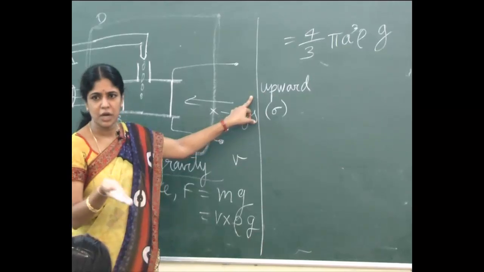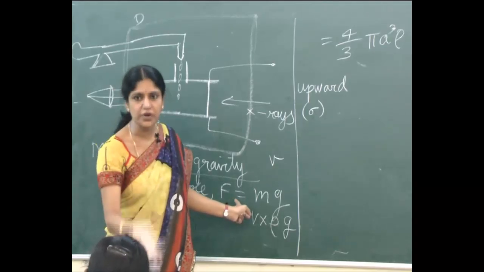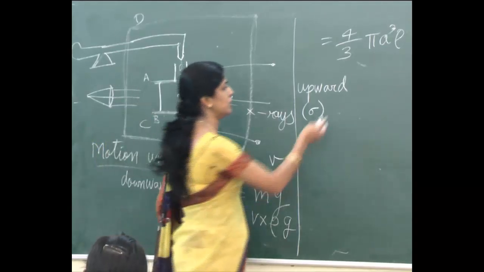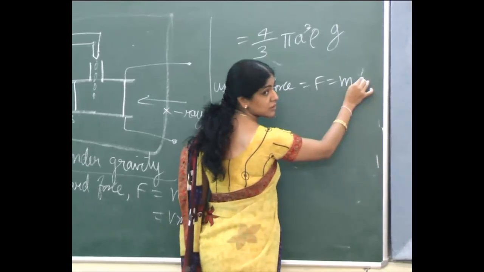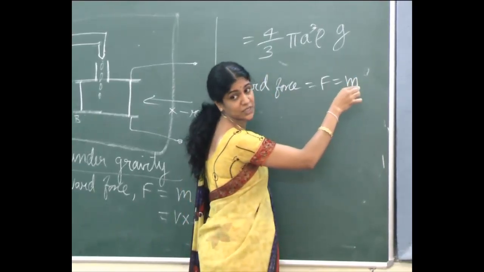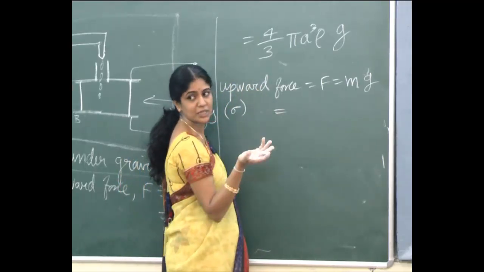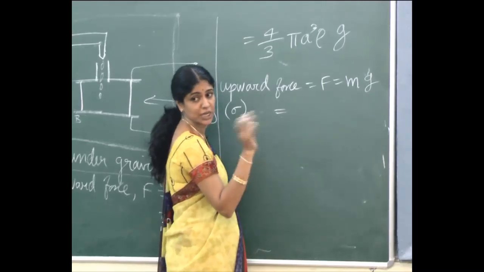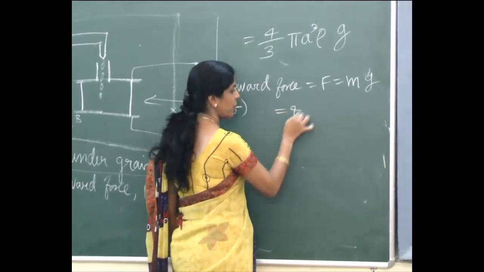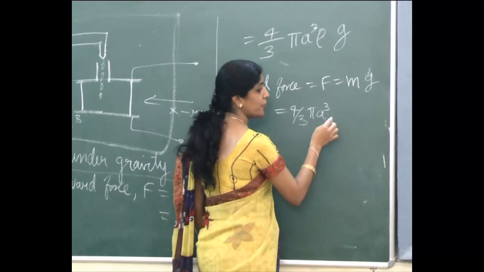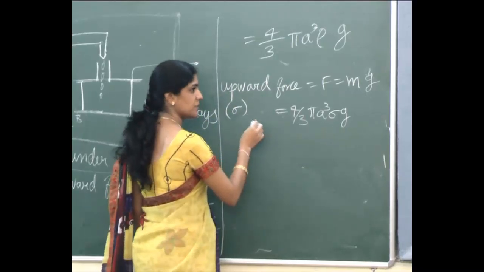Same formula. அப்ப இது எந்த டைரக்ஷன்ல? Downward force வந்து இதுக்கு oil dropக்கு, upward force வந்து viscous force. So same formula you are getting. Force equal to mass into acceleration. Upward force equal to F equal to m into g. It is against acceleration due to gravity. Clear? M volume. Sphere தான், அது sphere ஆ இருக்கும்போது displaced air-உம் sphere தான். G the acceleration due to gravity. Say volume 4 by 3 pi a cube sigma g. This will be the upward force.